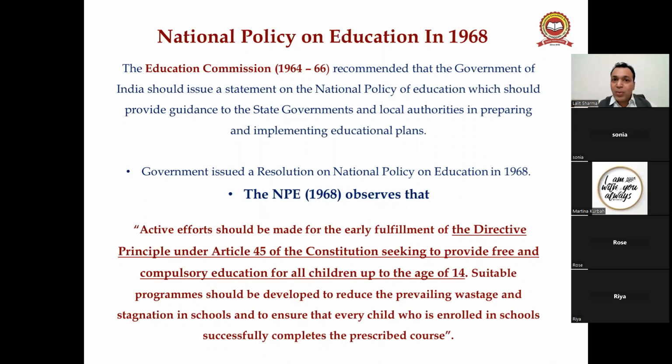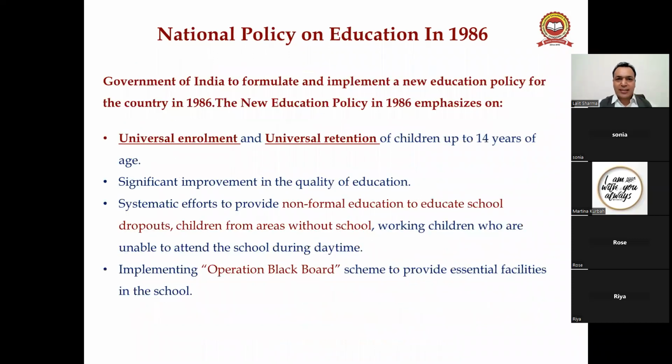Okay, in order to fulfill the universalization of elementary education, or you can say to provide the basic education to all the children from the age group of 6 to 14. Got it? Next, National Policy on Education 1986. Okay, matlab you can see that up to 1986 it didn't achieve that. Okay, the Government of India decided to formulate and implement a new education policy for the country in 1986.